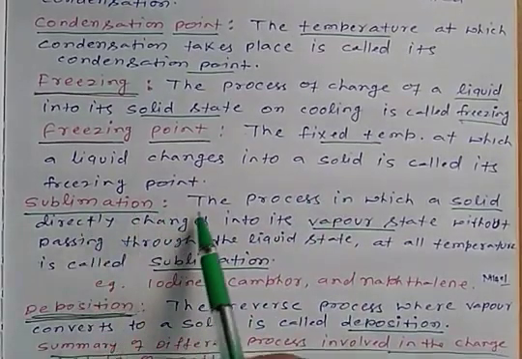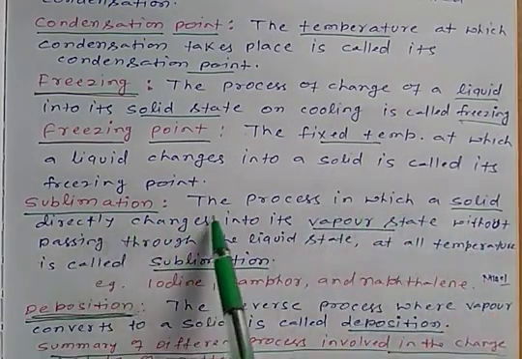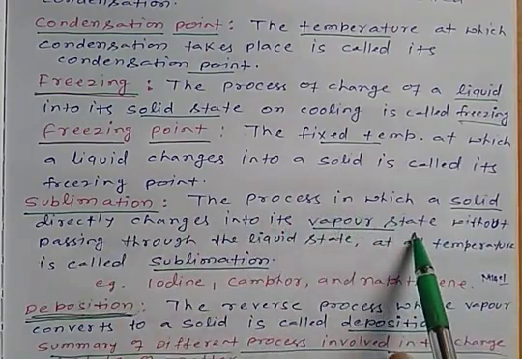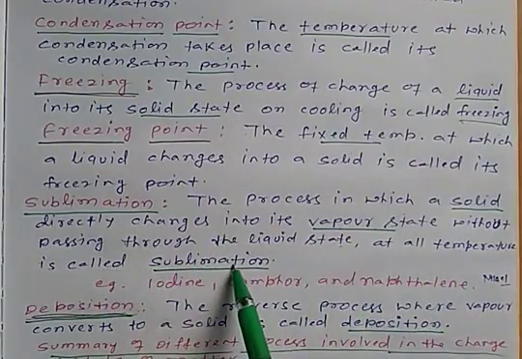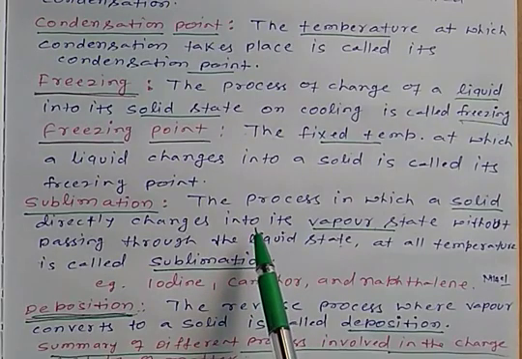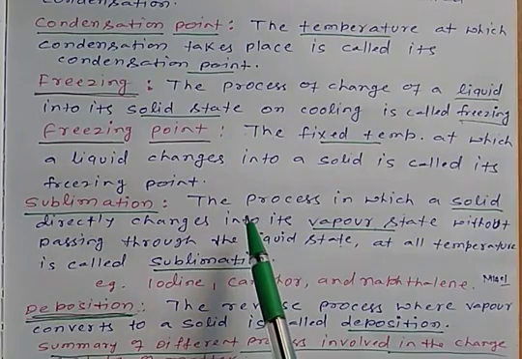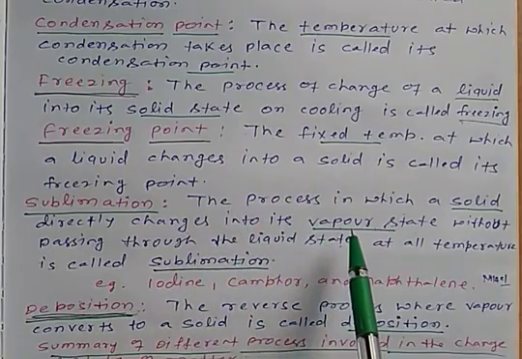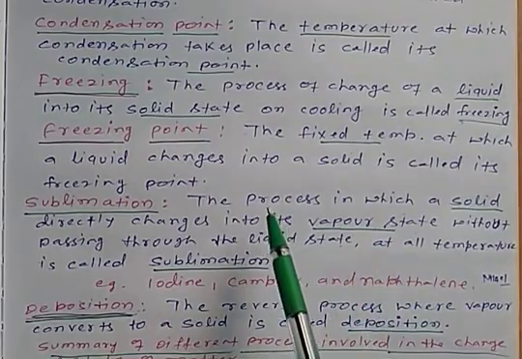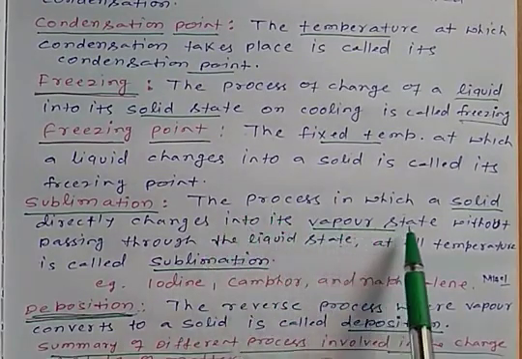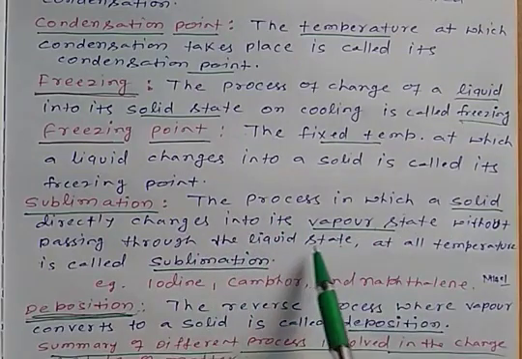Now next term is sublimation. The process in which a solid directly changes into its vapor state without passing through the liquid state at any temperature is called sublimation. In this process, when some substances are heated, the solid state directly changes into the vapor state without passing through a liquid state.